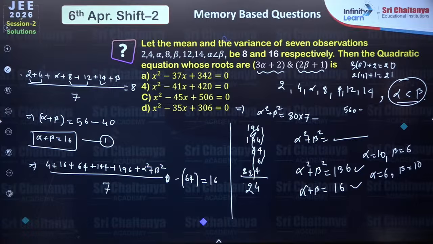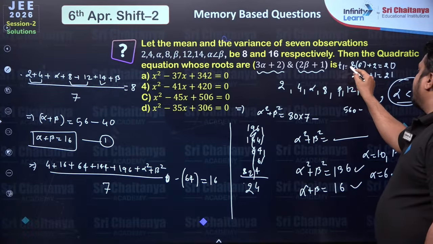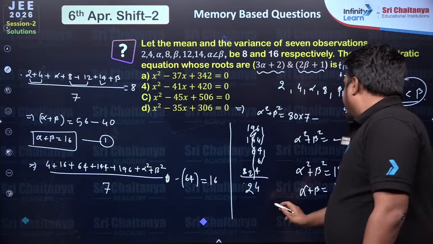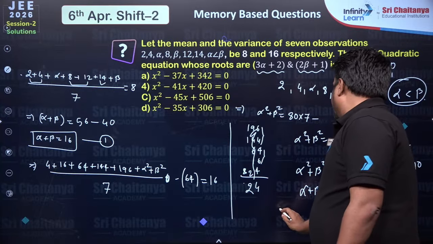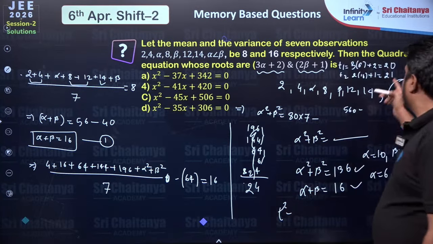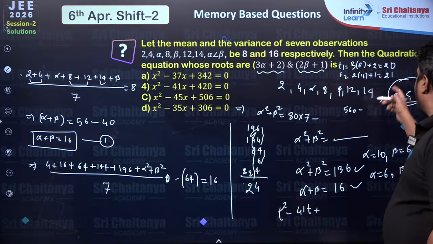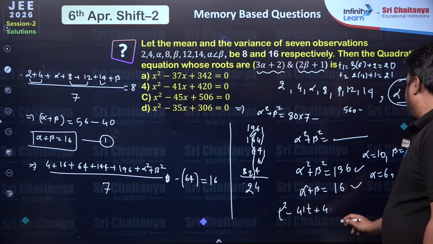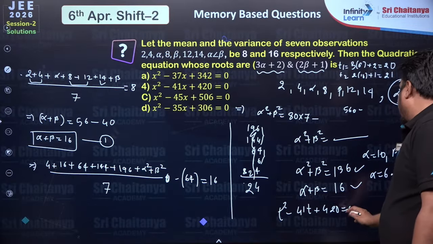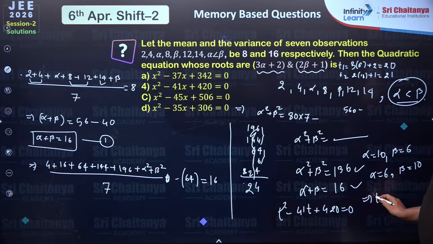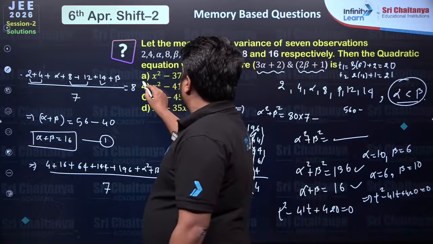Once you got these two as your new roots, let's say t1 and t2, then the quadratic equation having these two as roots will be t square minus sum of the roots 41t plus product of roots 420 equal to 0. This implies t square minus 41t plus 420 equal to 0. So in terms of x, x square minus 41x plus 420. So option B.